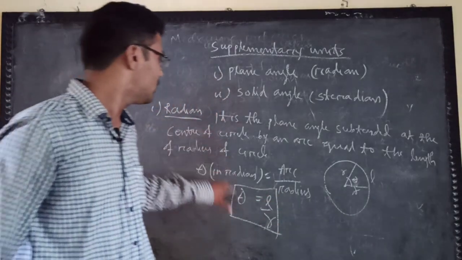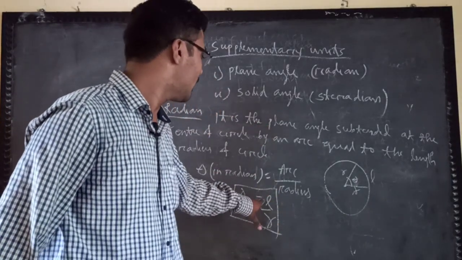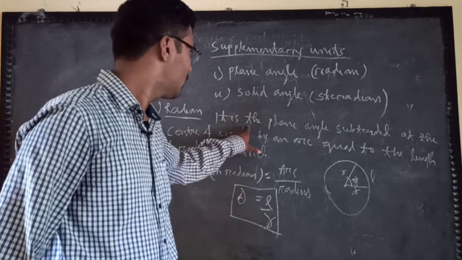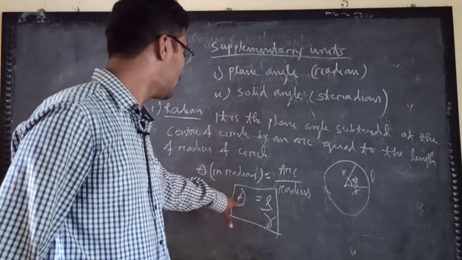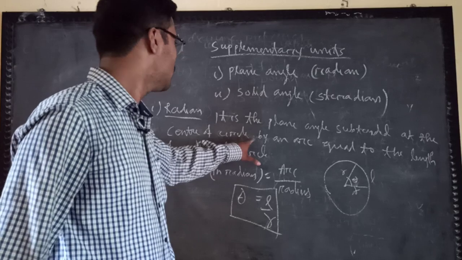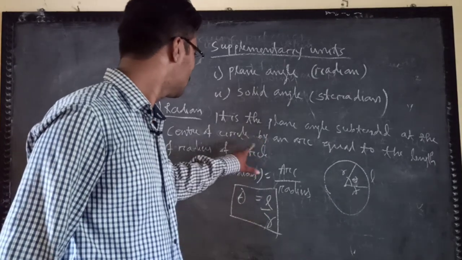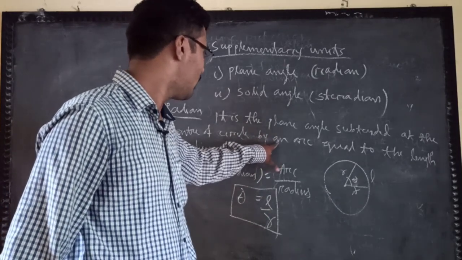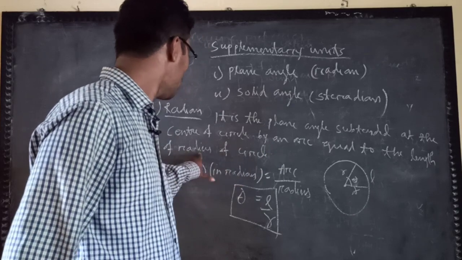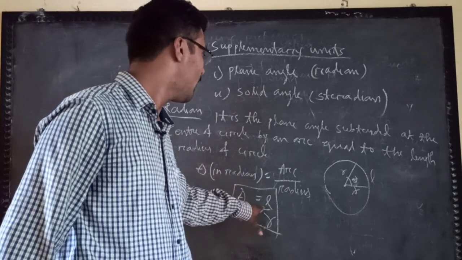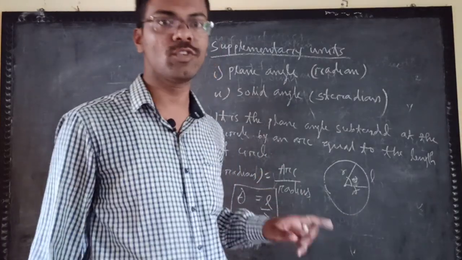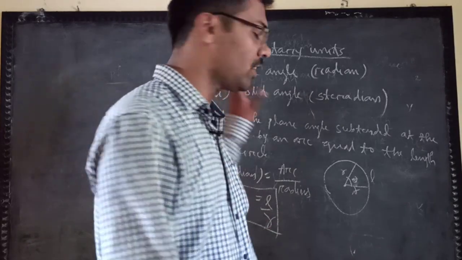So this is radian, as opposed to degree. The plane angle theta subtended at the center by an arc of length L to the radius of the circle, arc length to the radius, is known as the radian.